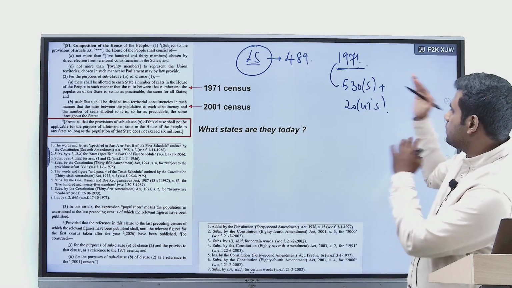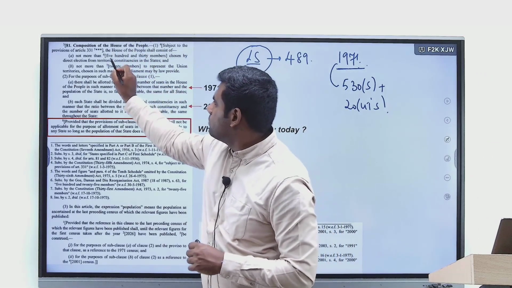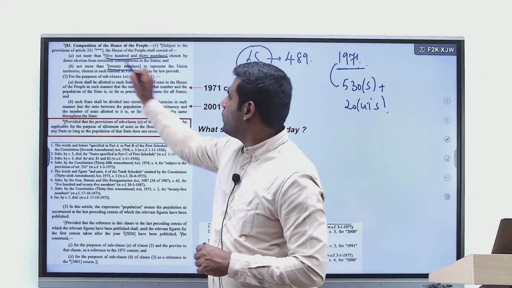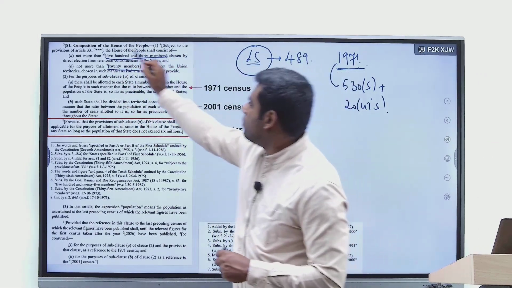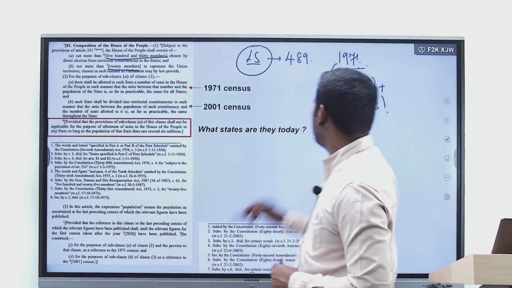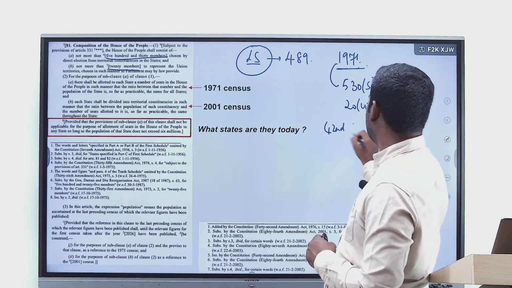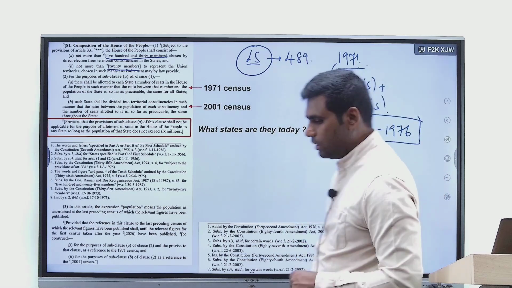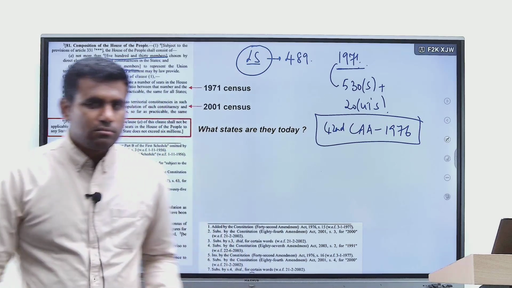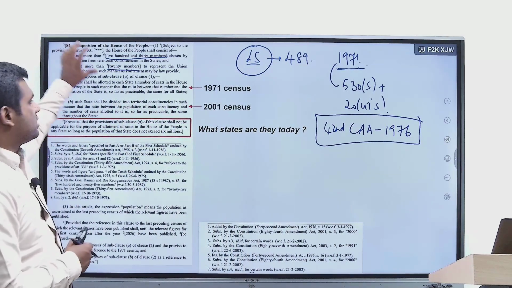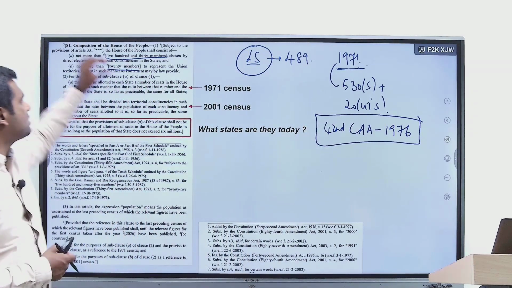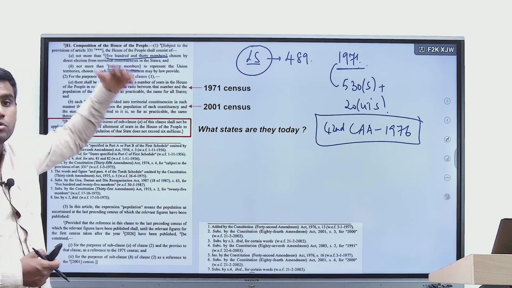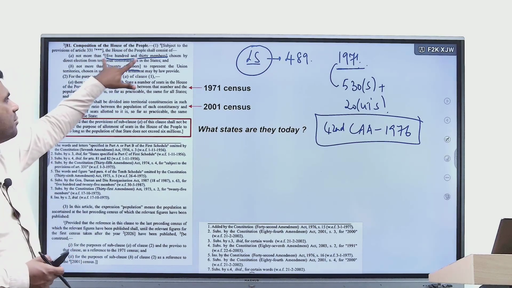So all these numbers were the result of the 42nd Amendment Act of 1976, right? It is the 42nd Amendment Act of 1976 which brought this number which we follow till date, this total number of seats in Lok Sabha.